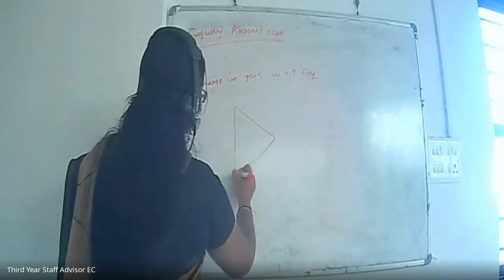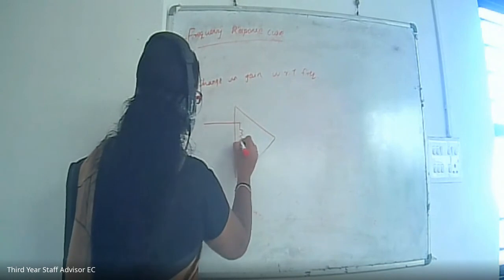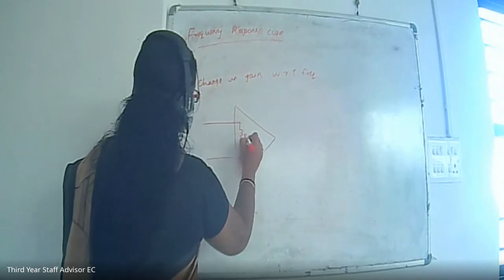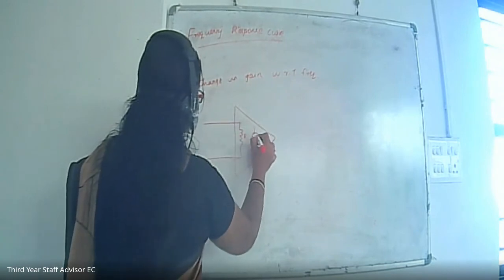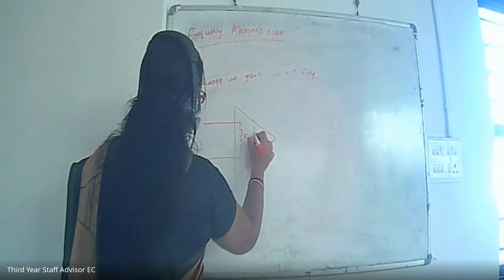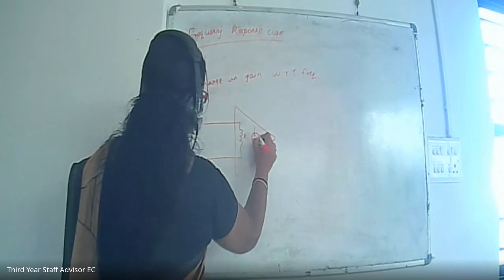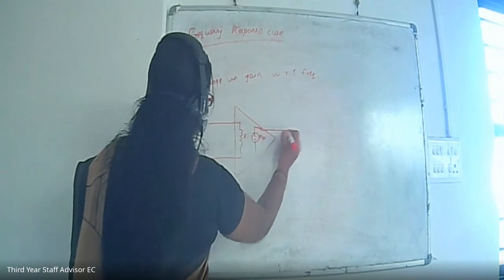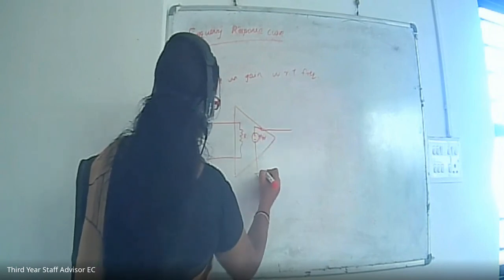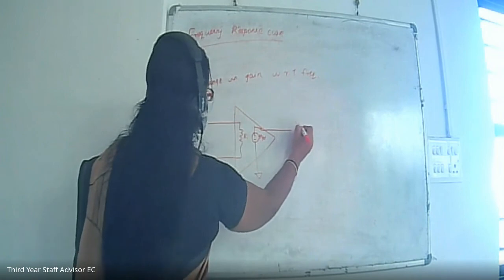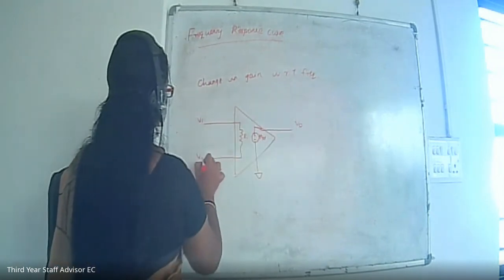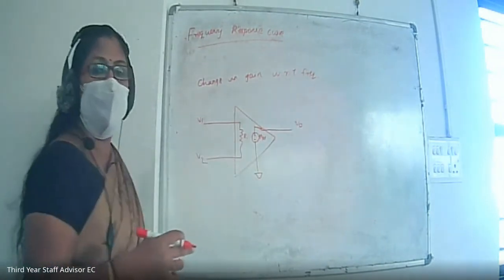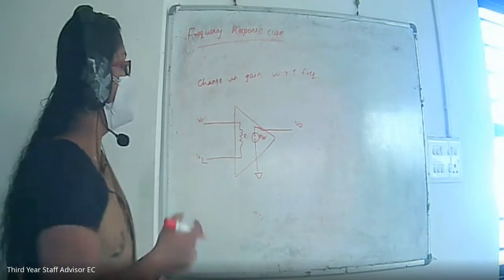I have drawn the internal equivalent circuit with Ri, A VID, and Rout, with V1 and V2.